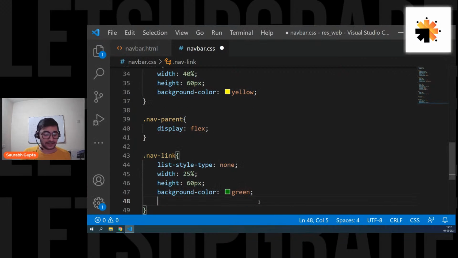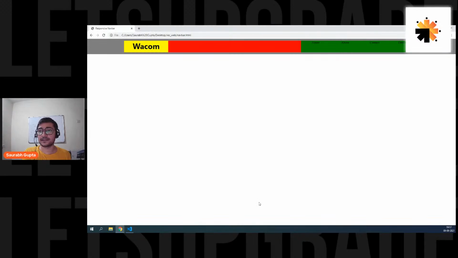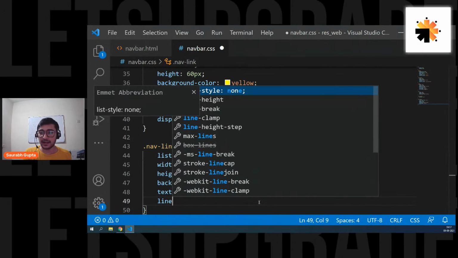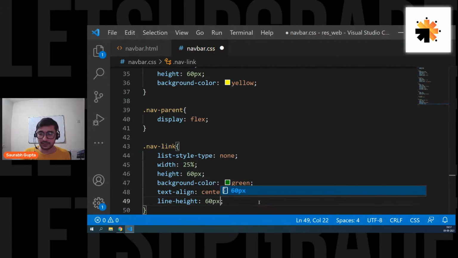Now let's adjust the text. So text-align center, first thing. I also want to adjust my text vertically. For that I can use line-height. So line-height exactly the same as the element height, so that the text will be centered vertically.